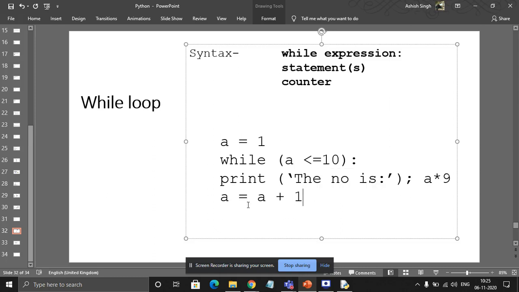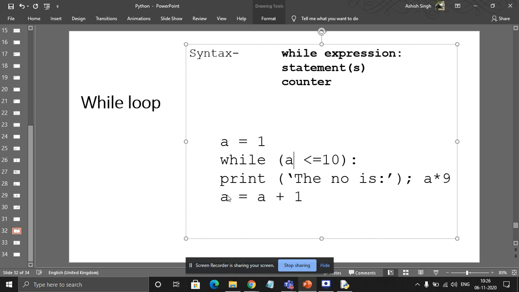Now it has come to the last. Now the value of A is 10. So now A is equal to 10 plus 1, so the value of A will become 11. Fine. So now, while 11 is less than equal to 10, true or false? False. So as it becomes false, the loop body will end. Now the loop will not run any further. This is how the while loop works.